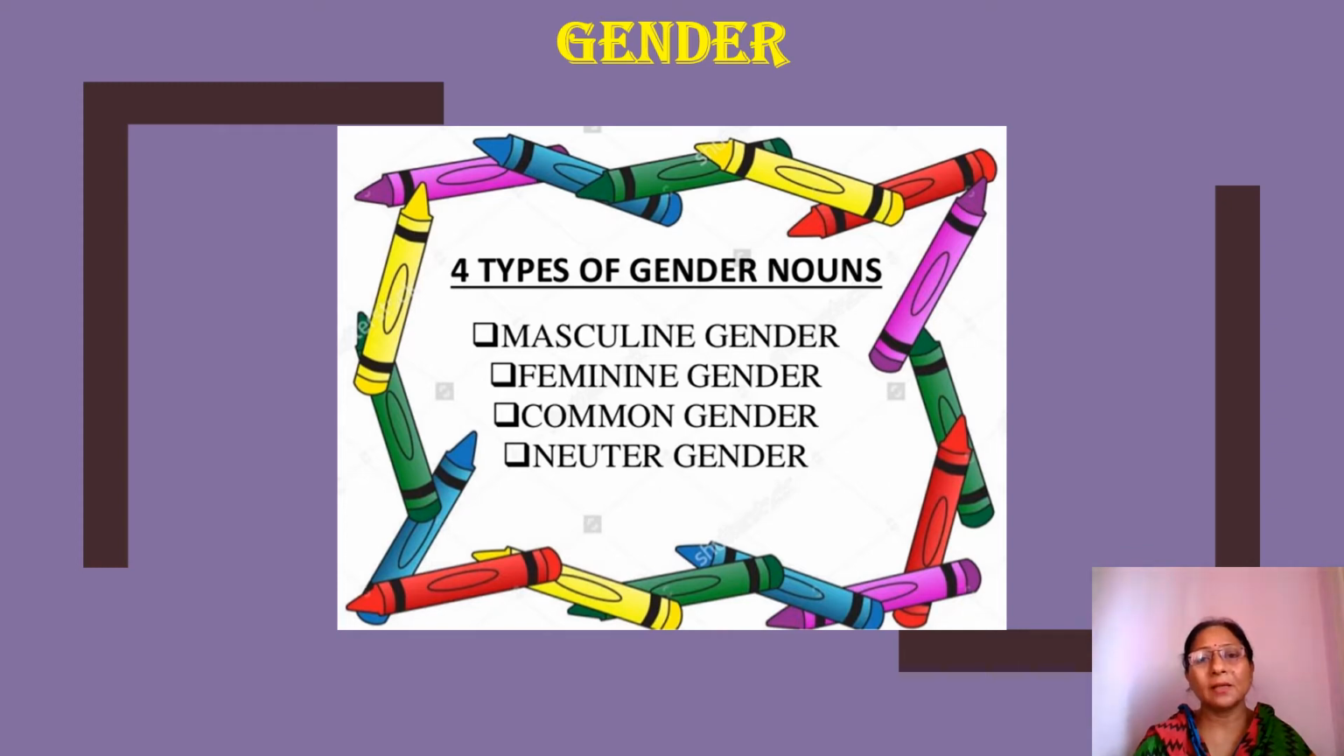So, today our topic is gender. Again, the topic is not new for you. Gender you are also doing since your pre-primary school. Today, we'll be doing in detail the types of gender nouns. Basically, there are four types of gender nouns: masculine gender, feminine gender, common gender, and neutral gender. So, let us learn in detail about all these types of gender nouns and how we can change masculine to feminine and feminine to masculine gender.